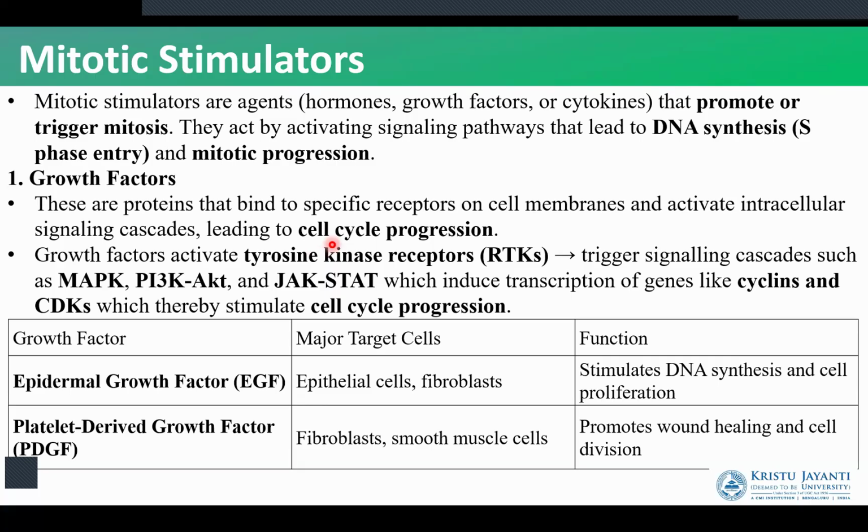In the cell cycle, we have the G1, we have the S, we have the G2, then we have the M. So for the cell to move through the cell cycle, we have the proteins which are known as growth factors. Growth factors will activate something called the tyrosine kinase receptors. We have examples of growth factors. We have different signaling pathways which are not necessary right now. We will just look into what are the processes that activate mitosis, the mitotic stimulators.